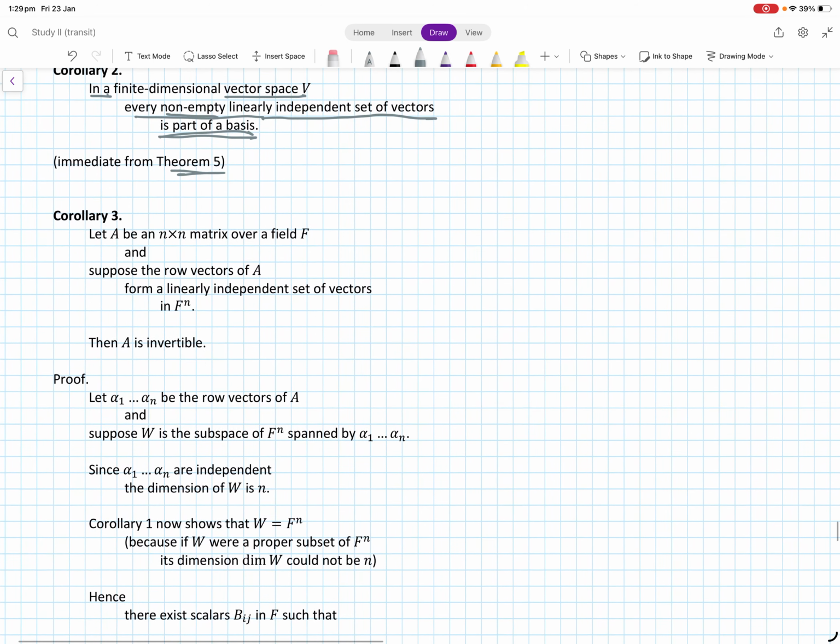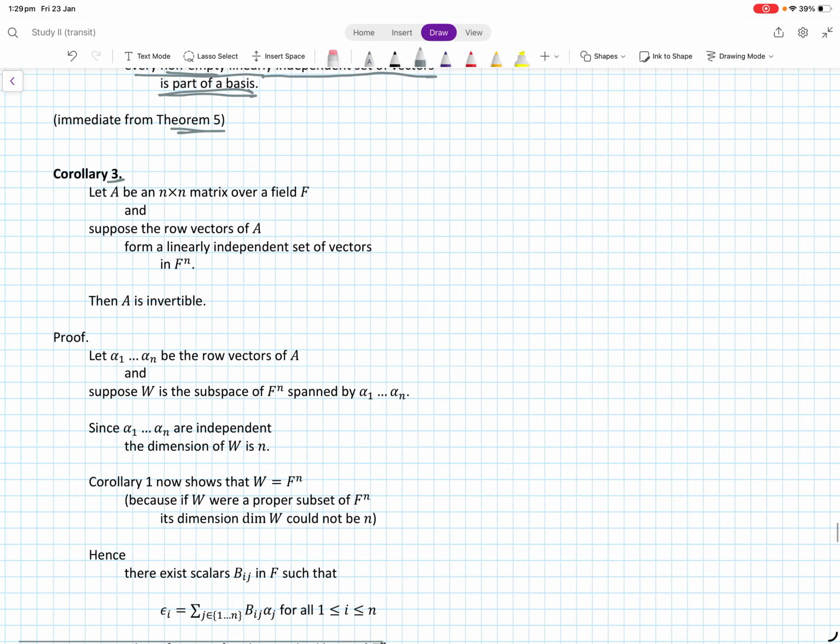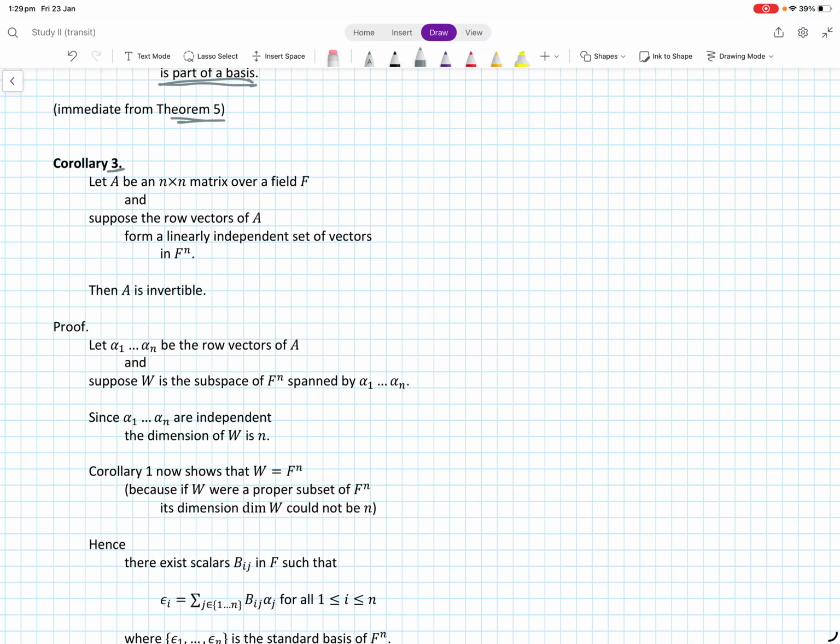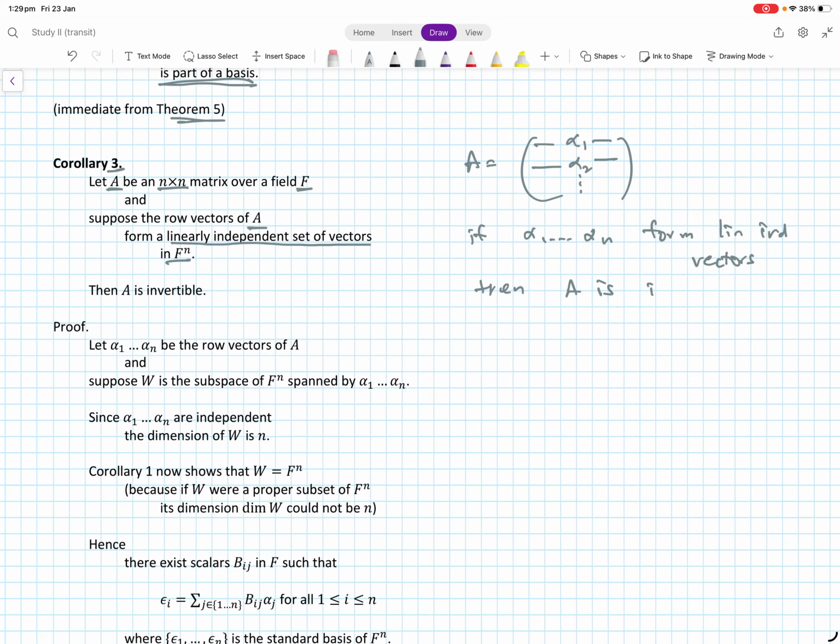And corollary 3 is saying what? Okay, so this is the third thing that we wanted to quickly cover. Let A be an n cross n matrix over the field F, and suppose that the row vectors of A form a linearly independent set of vectors in Fn. So A is some n cross n matrix, and the row vectors we are writing as alpha 1, alpha 2, and so on. Now if alpha 1 to alpha n form linearly independent vectors, then A is invertible. That's what we are saying.